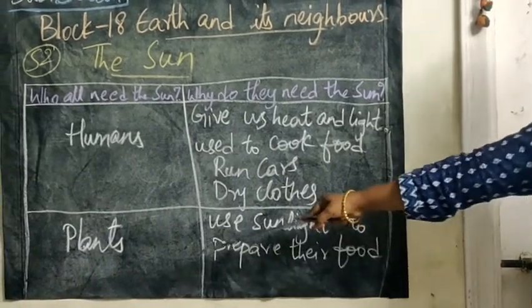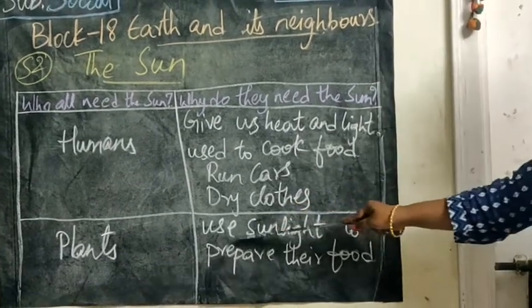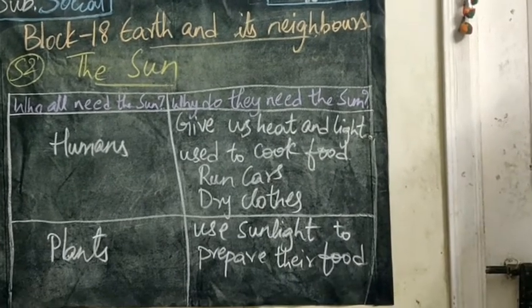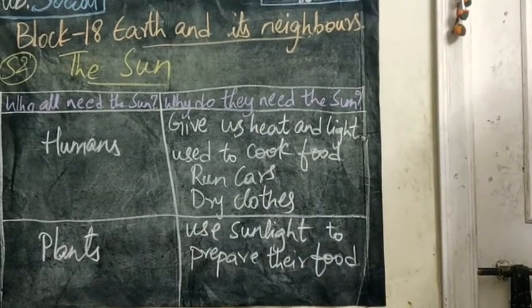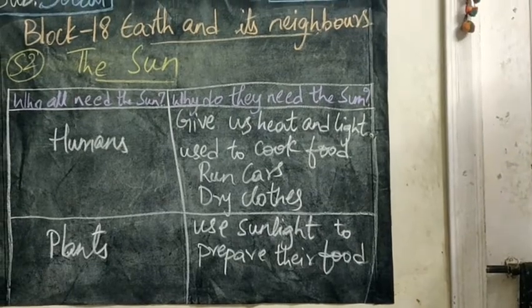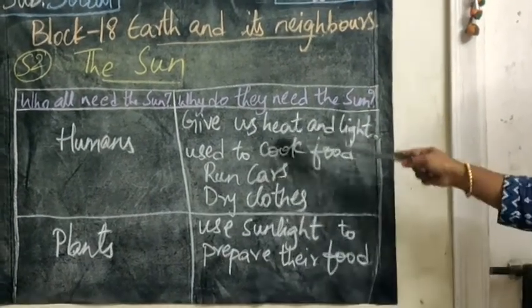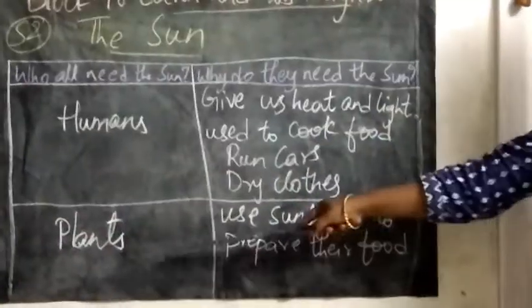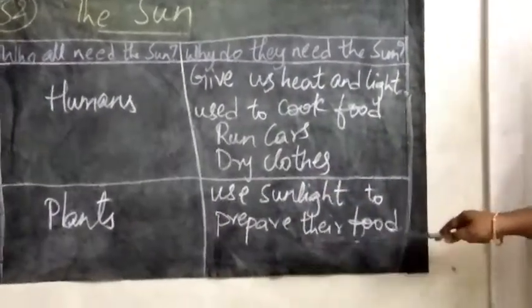And plants, next who needs the sun? Plants, animals, birds, because plants use sunlight to prepare their food, and when the sunlight is there, animals like birds go in search of food. Because in the night time they can't search for food, in the daytime only they can search for food. What is the use of the sun? These are the uses for humans, and plants, birds and animals also use the sun.